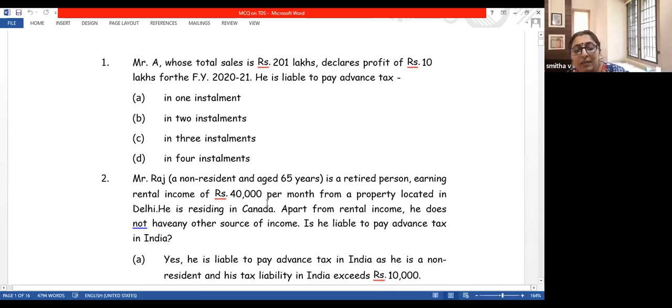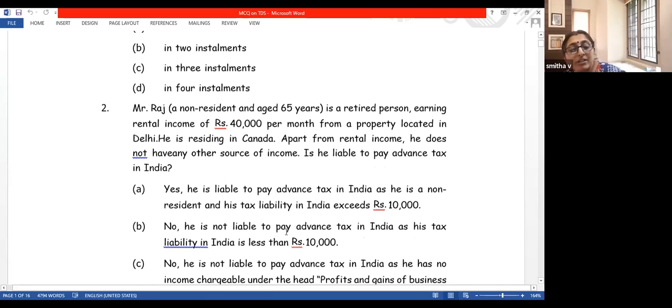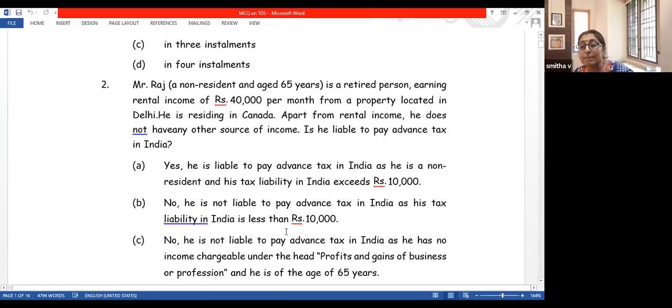So he's earning a rental income of 40,000 per month from a property which is located in Delhi. He's residing in Canada. Apart from rental income, he does not have any other source of income. Is he liable to pay advance tax in India? Let us quickly calculate. 40,000 per month means total gross annual value will be 4,80,000. Deduct the standard deduction of 30%, so that will come to, I'll make the calculation over here.